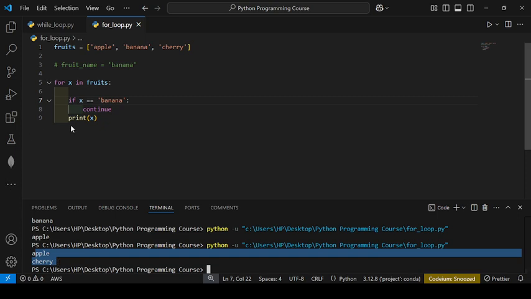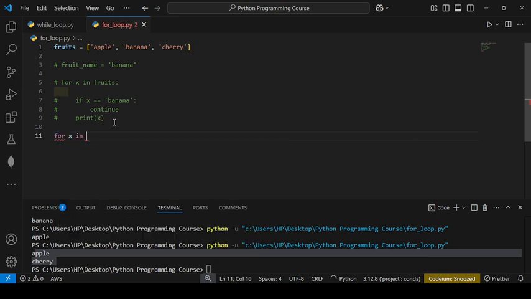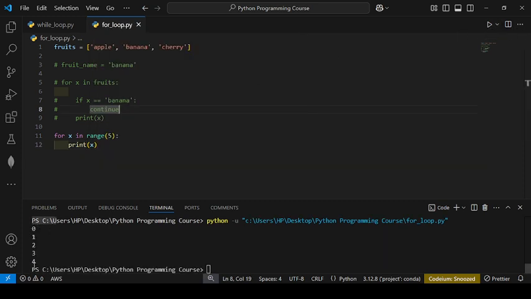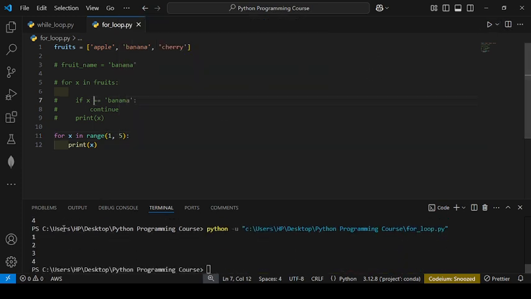See the range function also, how the range function works. I write here for x in range, and if I simply write 10, no, I write here only 5. Print the x. So you will see the numbers from 0 to 4. If you want 1 to 5, you can write 1 here, and you get 1 to 4 only. It will start from 1 to 4.